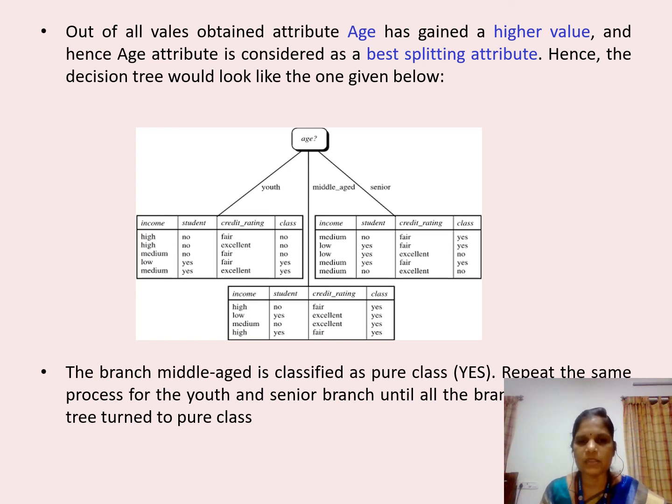Repeat the same process for the youth and senior branches until all the branches of the tree turn into pure classes. Hope you all understood the concept of classification and how to classify data based on a decision tree. Thank you all.